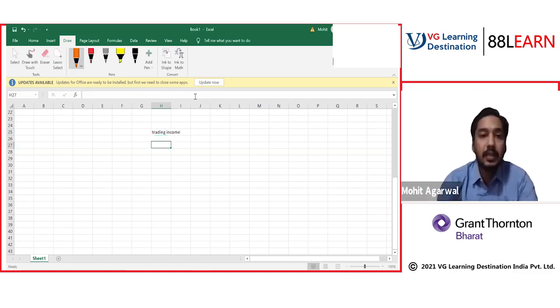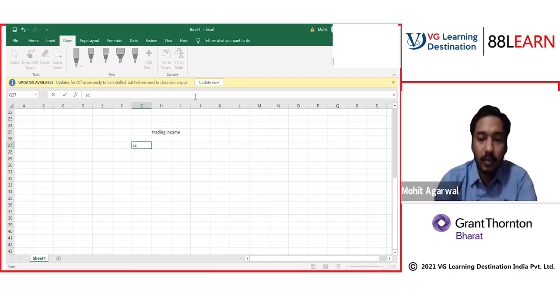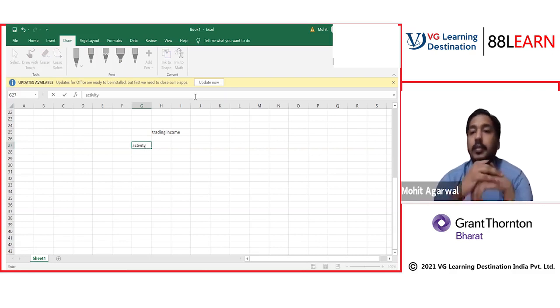So I think we can start our discussion of this topic, trading income. How does this topic start? The first thing it talks about is that you are doing an activity.